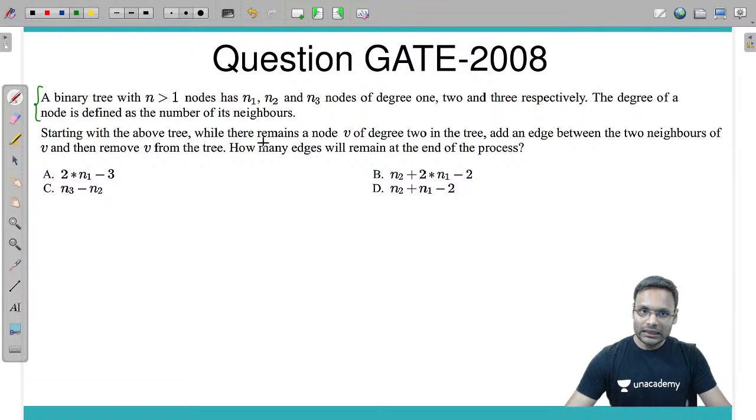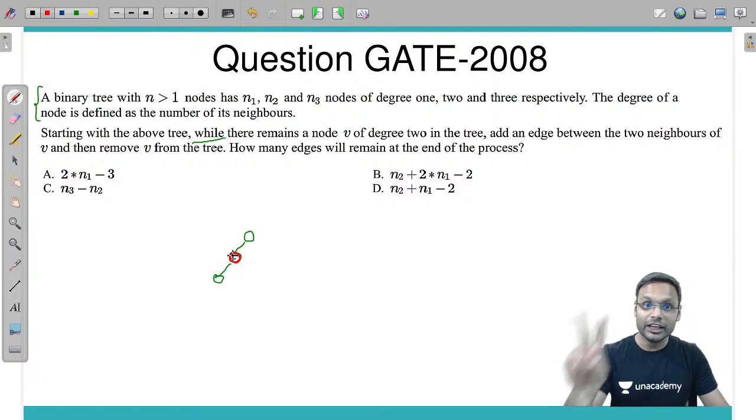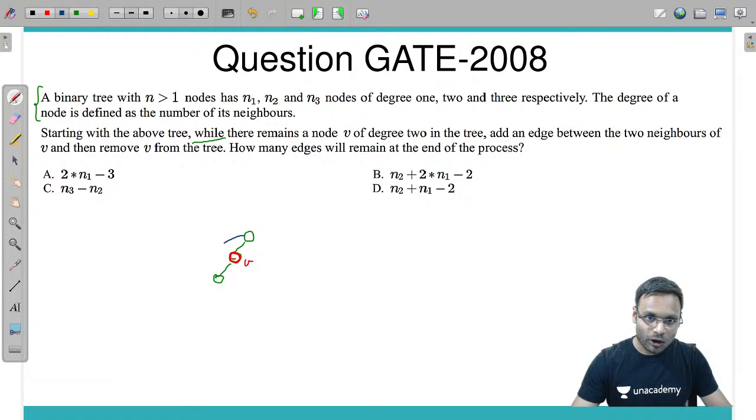While there remains a node V of degree 2 in the tree, add an edge between the two neighbors of V, then remove V from the tree. It means suppose in a subtree we have such a node, which has degree 2. There is a node V of degree 2. What we need to do is add an edge between both the neighbors of V, and then remove V from there.